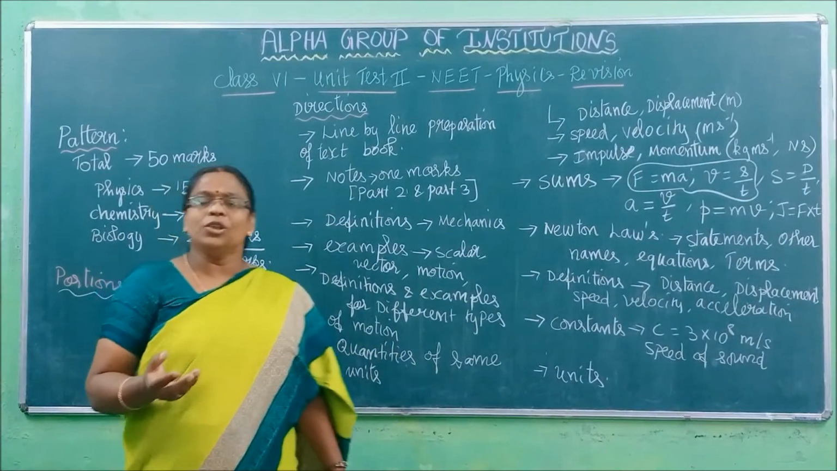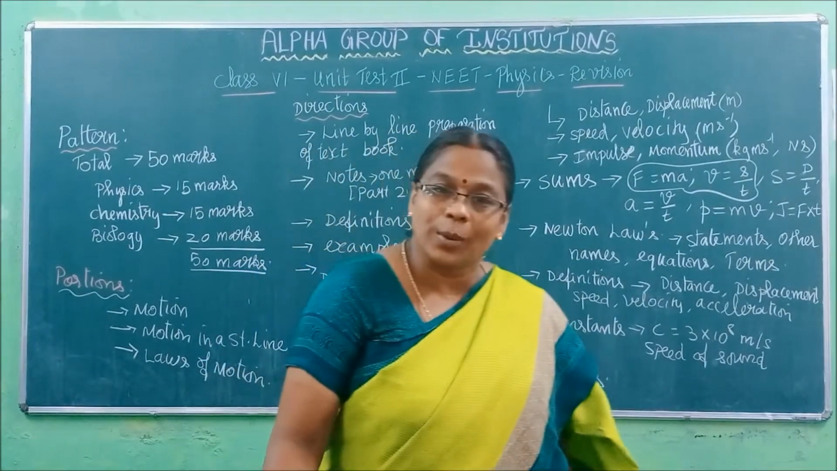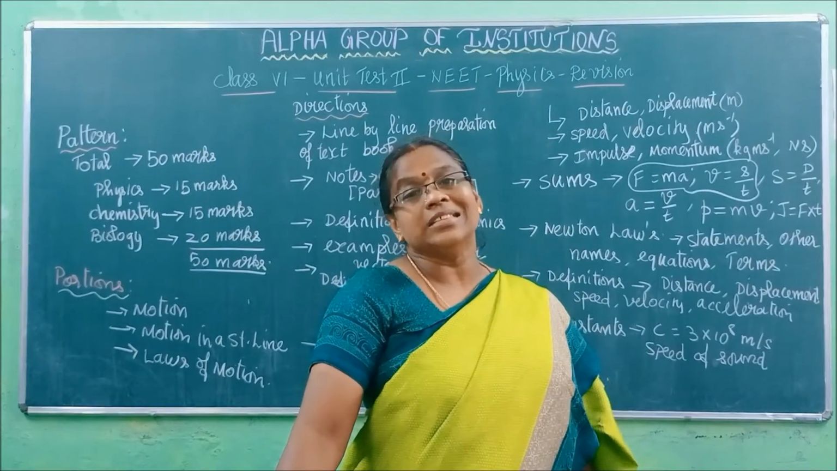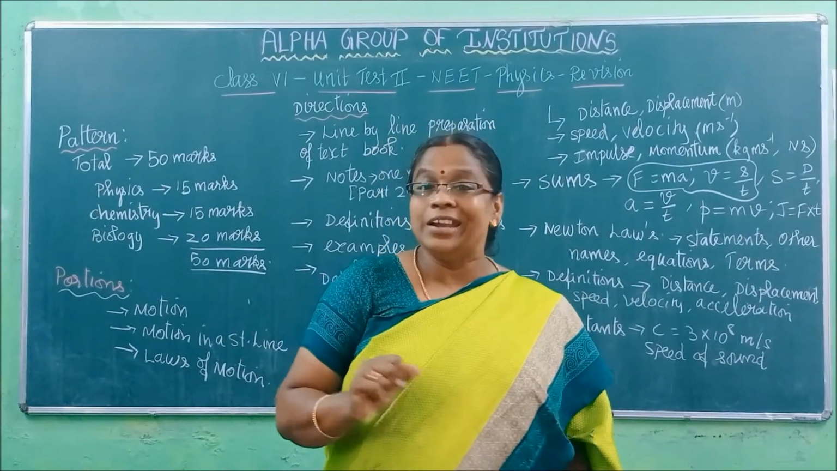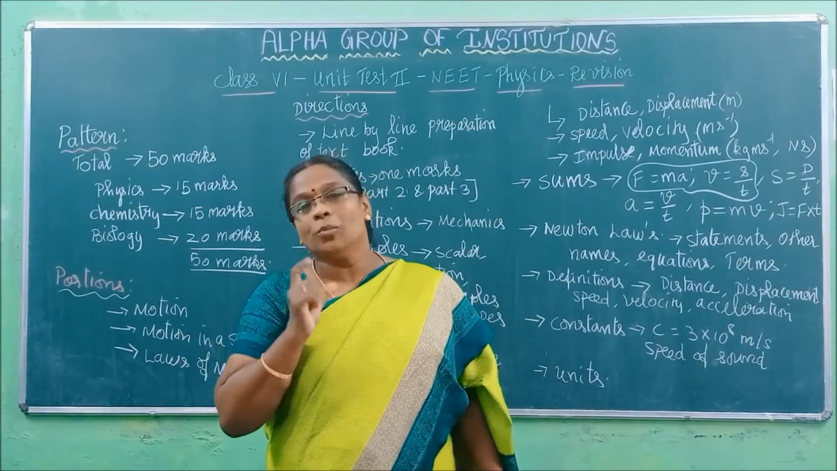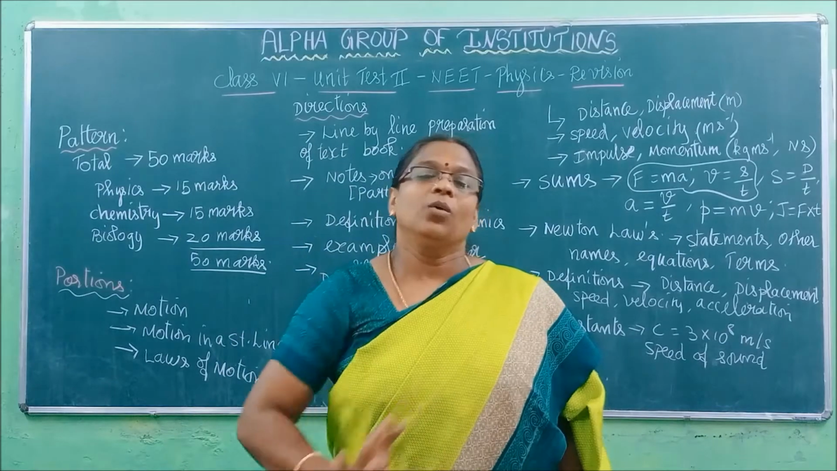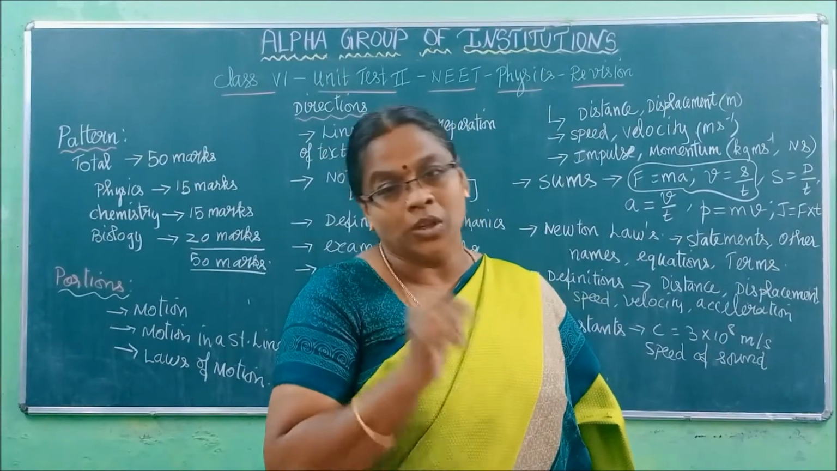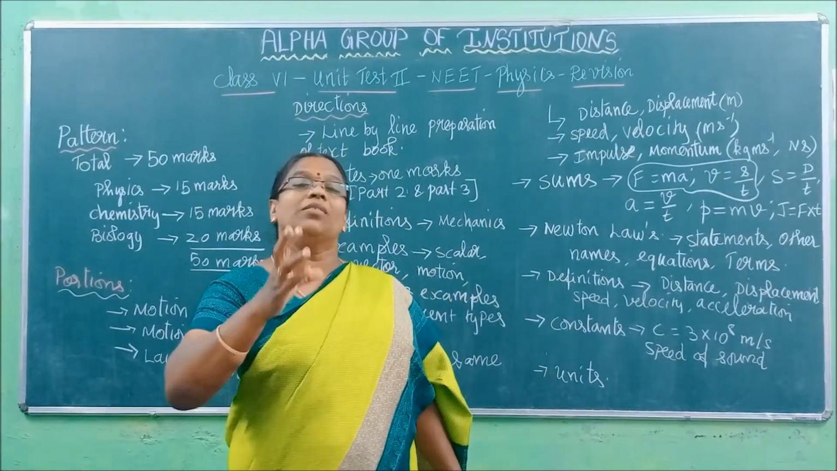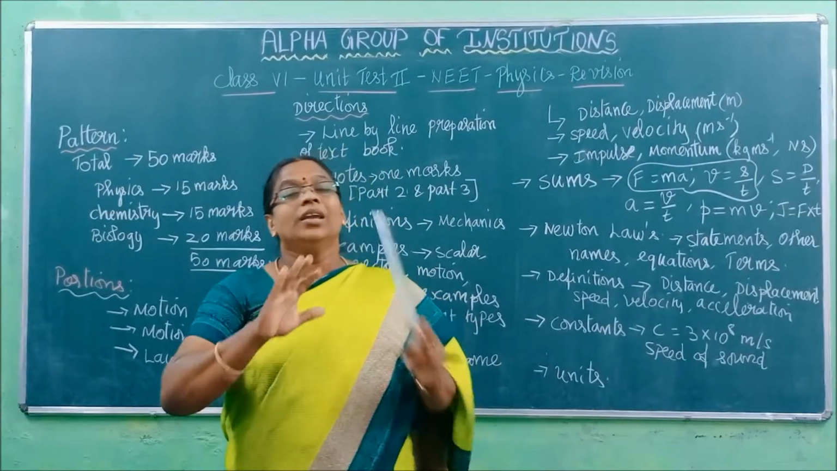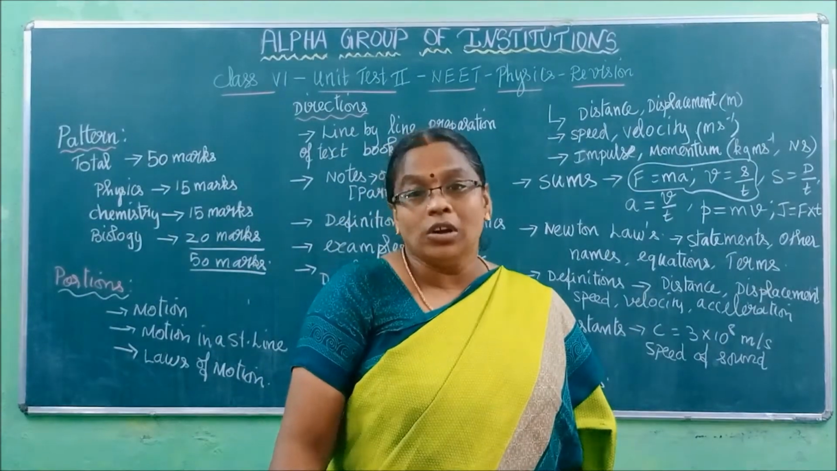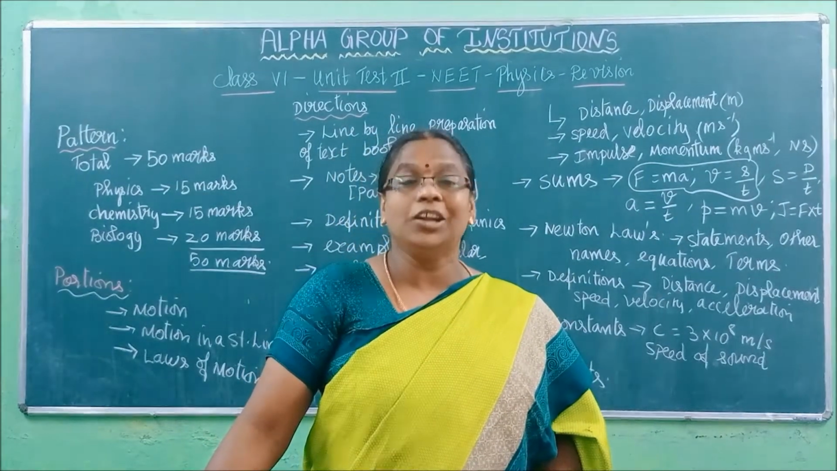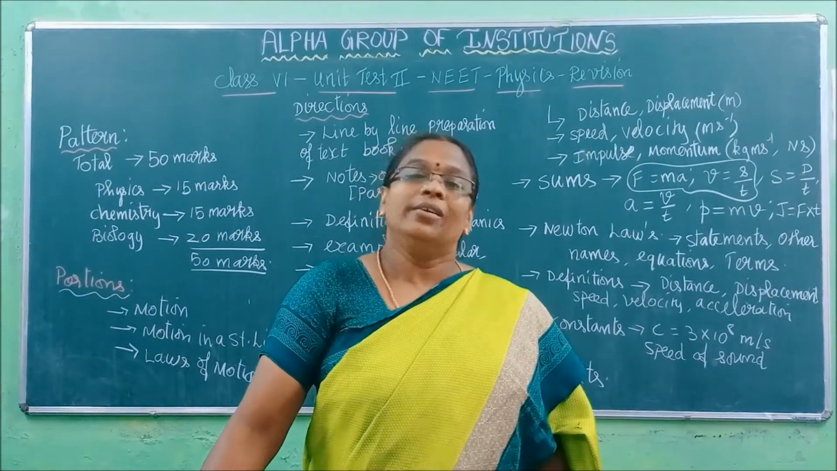Next, there are some examples you have to learn. For example, what are scalar quantities, what are vector quantities, the definitions for scalar and vector. Scalar quantities are quantities having magnitude alone. Magnitude means numerical value, a number. When I say a class of 50 students, 50 is called magnitude. If a quantity has magnitude only, it is called a scalar quantity. If it has both magnitude and direction, then it is called a vector quantity.